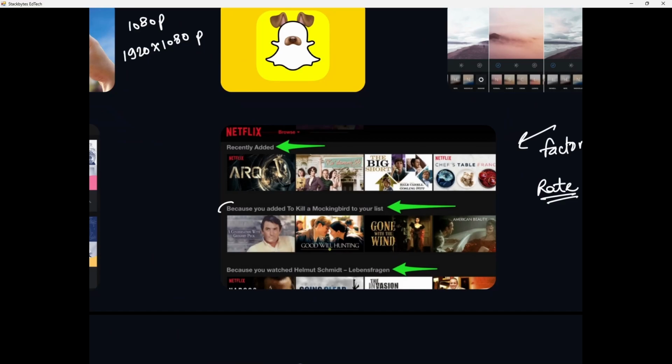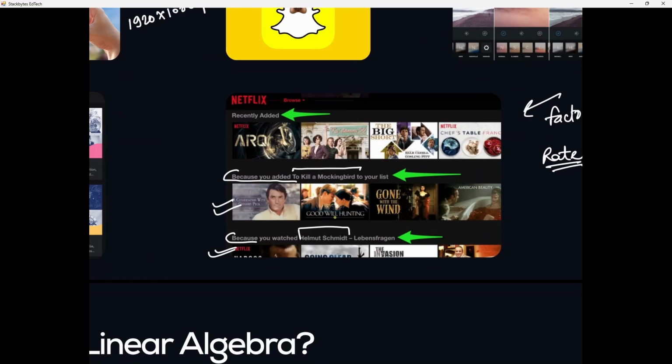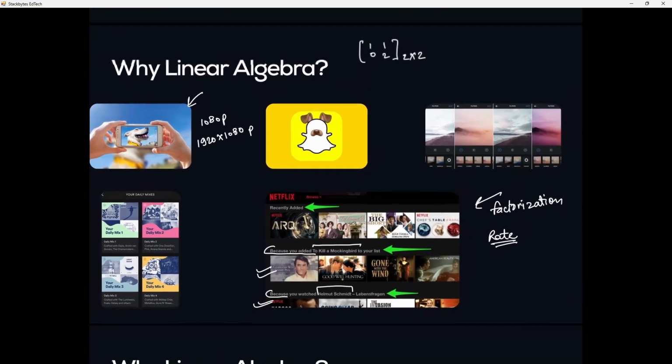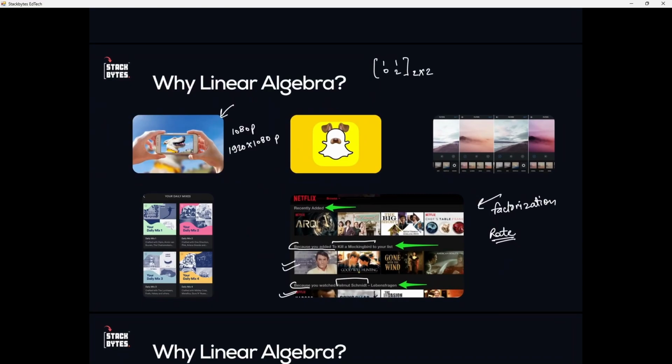See, because you have added this particular movie to your list, these are the recommended movies. Okay, because you have watched this particular movie, these are the recommended movies for you. So inside the Netflix recommendation engine, linear algebra is working. Okay, almost everywhere linear algebra is working, in computers, in 3D graphics. Okay, in computer graphics, everywhere linear algebra is working.